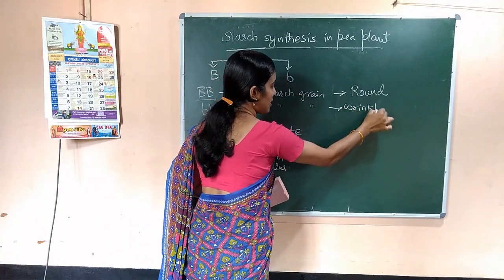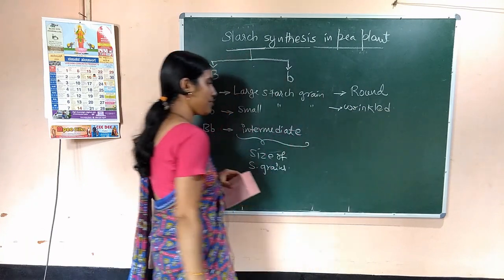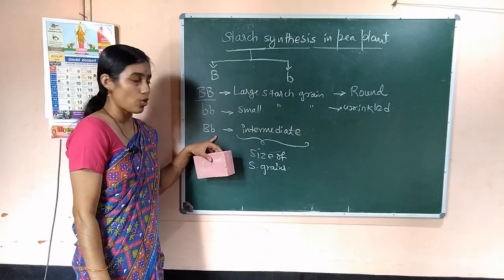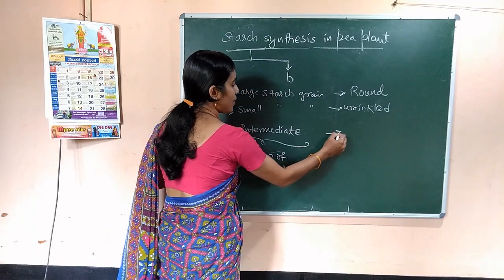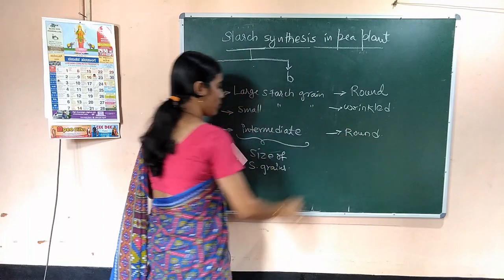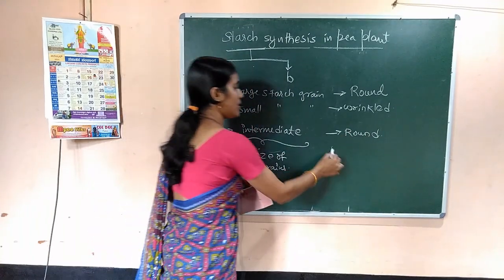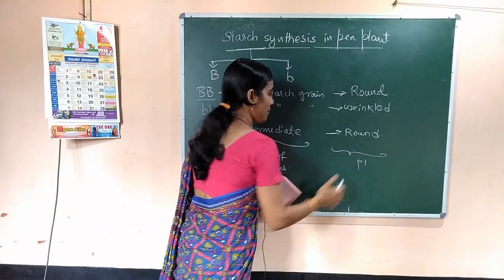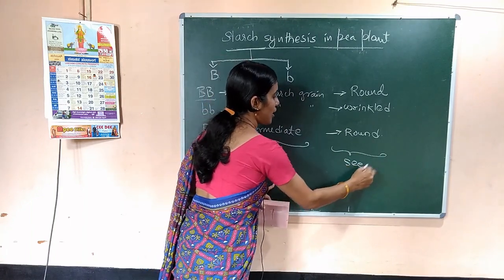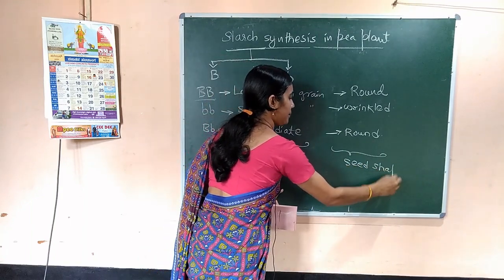We discussed these characters under Mendelian genetics. And in this intermediate size also, the seed will be round only. So now this is another phenotype.